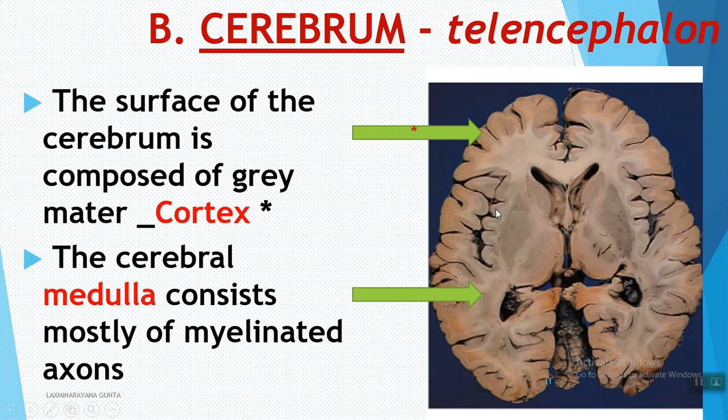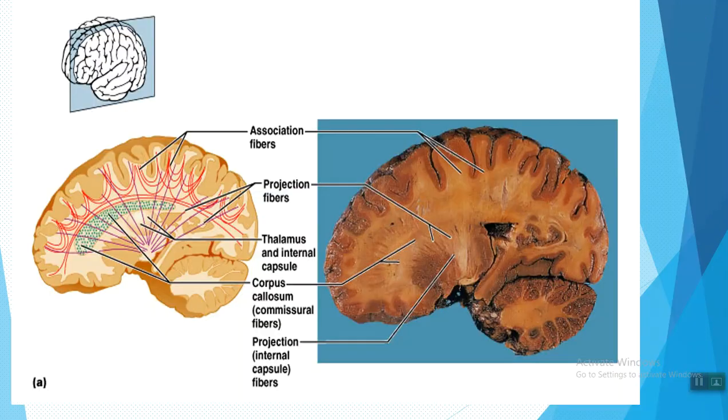Coming to the second part, that is the cerebral medulla, which consists mostly of myelinated axons. Because of the presence of cell bodies or soma in the cortex region, the cortex is gray in color. Because of the presence of axons, particularly the myelinated axons, the medulla portion is light in color. Here you can observe the dark color and the light colored region.